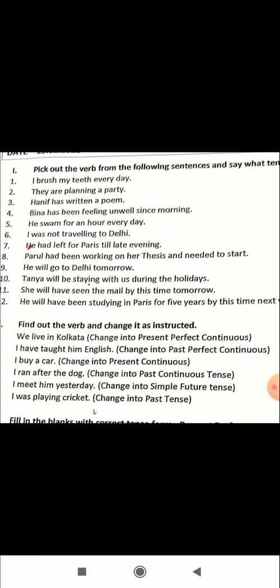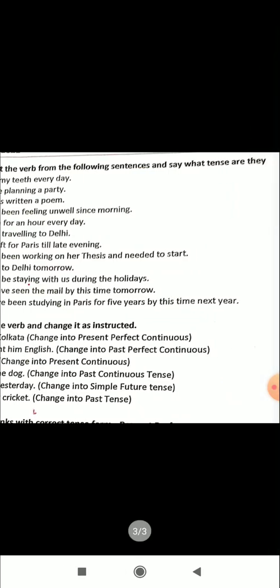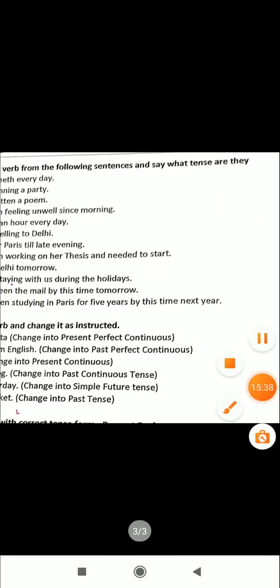You have to pay attention. You have to take pains to learn it. Otherwise, you cannot answer the question. Not only that, you cannot learn grammar. The other grammar portions also depend on the verb. So please open the lesson and study it.